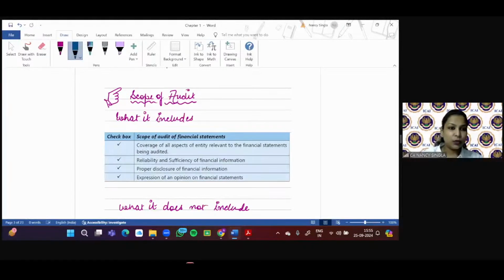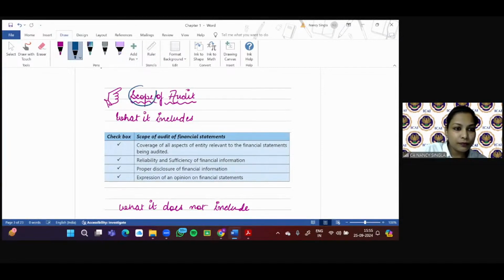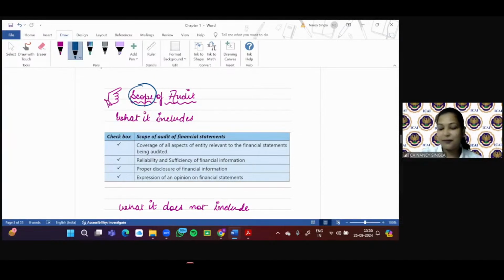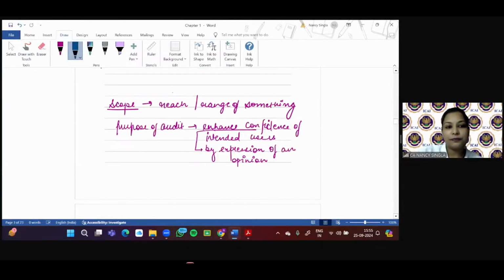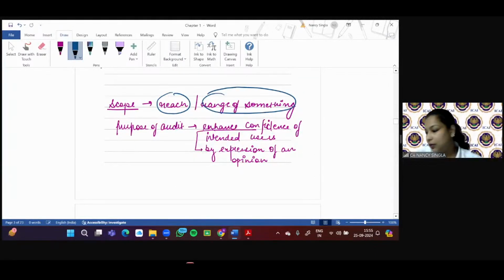So our next topic here is scope of audit. What is meant by scope? Quickly send in your replies. I hope you all are finding the speed with which we are discussing also fine. So Omar is saying coverage, scope means coverage, which is absolutely correct. Or I can say range or reach of something. Yes, Ritu, it's range. Tripti is saying area. Extent, Manish is saying. Swati is saying boundary. Okay. So you can say the reach or range of something.